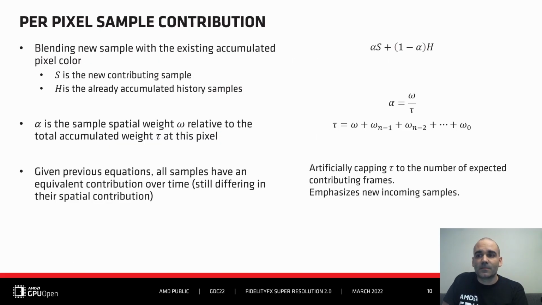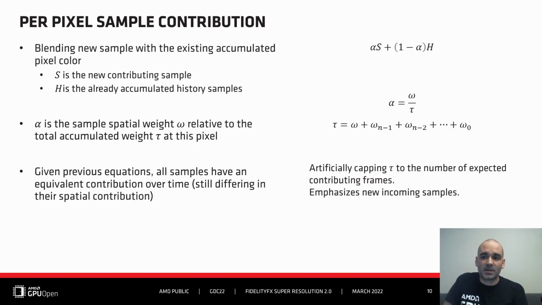For each pixel, those samples S are merged using a simple linear interpolation with the existing accumulated color, the history H. The interpolation is done using the weight of the incoming sample and the total accumulated weight of the target pixel. That's the alpha factor. In this model, no matter its actual weight omega 0, the first sample S fully contributes to the pixel. When new samples come in, the relative weights of previous samples are adjusted so their normalized contribution gets to a total weight of 1. This is how we compute the alpha factor.